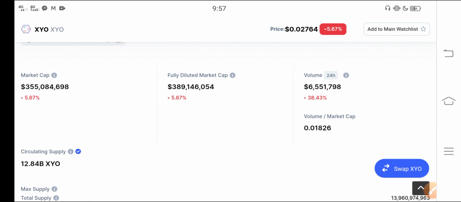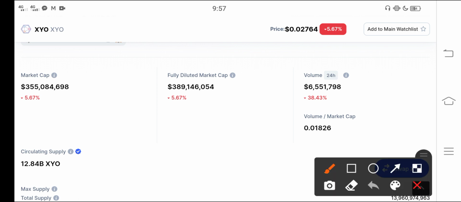Anyways, what is your prediction? What is your opinion about XYO? Please also share in the comment box, guys. Market cap, fully diluted market cap, everything is going negative, guys.